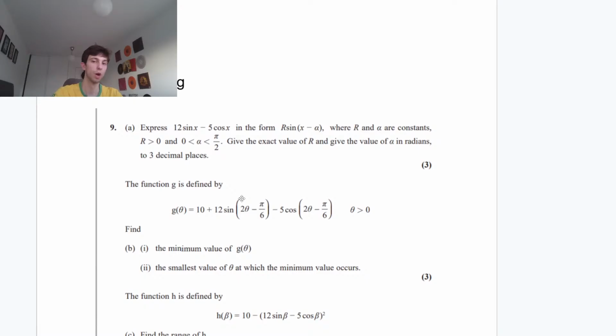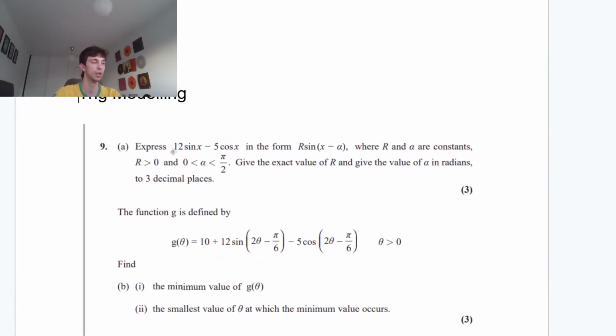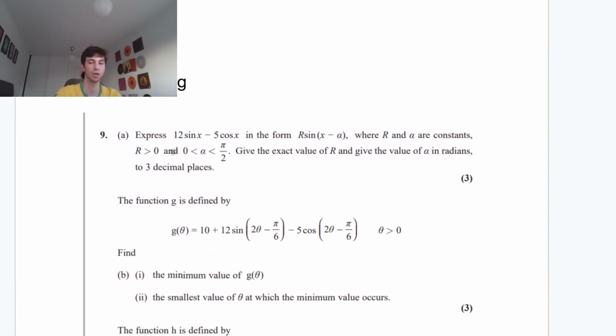So we have to express 12 sine x minus 5 cos x. Yeah, range and domain as well. Range and domain is very likely to come up. I've done a few videos on those recently, and we also did it in previous live streams.